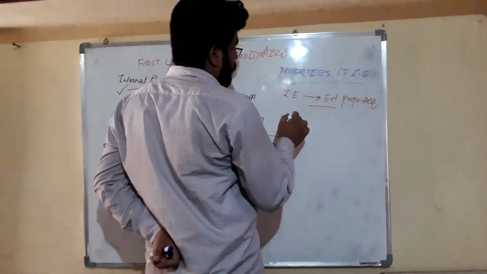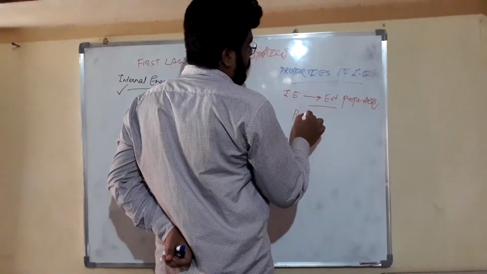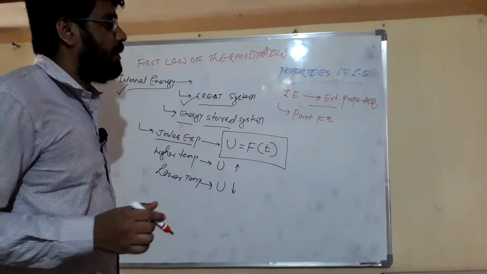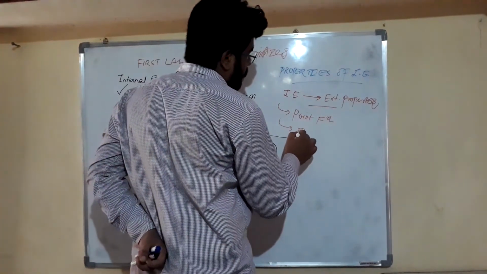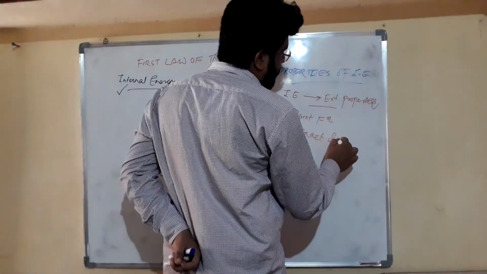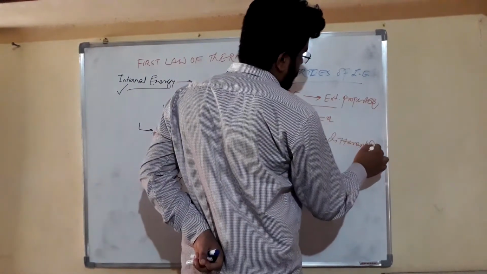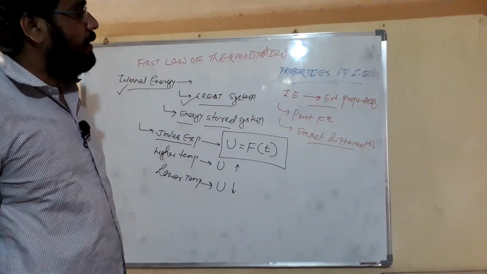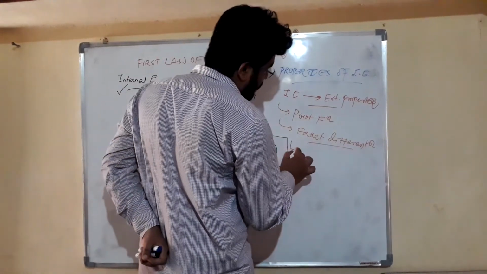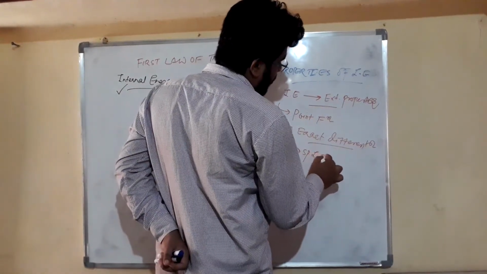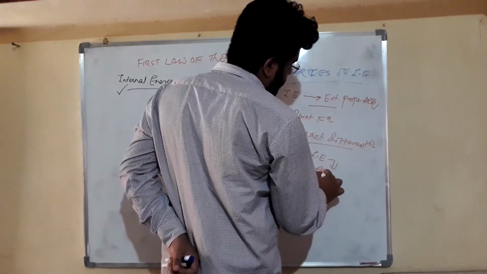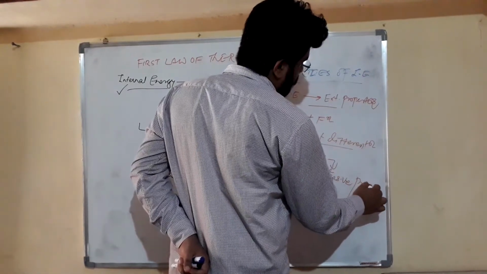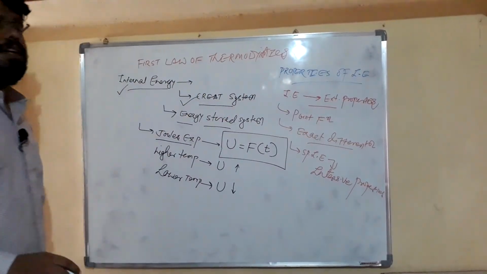It is a property, so friends, it is a point function, and since it is a point function, it has exact differentiation. These three are the properties of our internal energy. And friends, specific internal energy is an intensive property. So these are the properties of our internal energy.